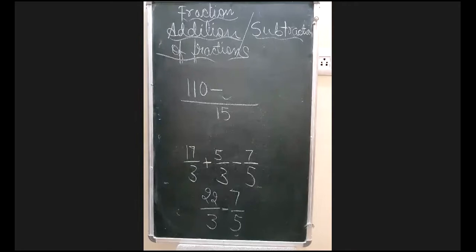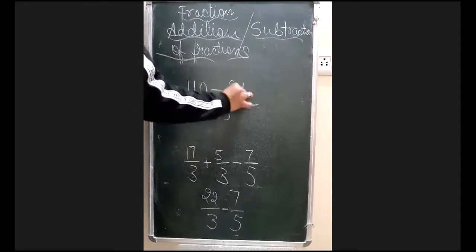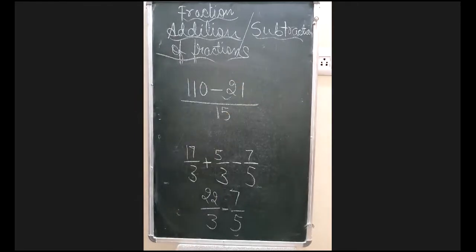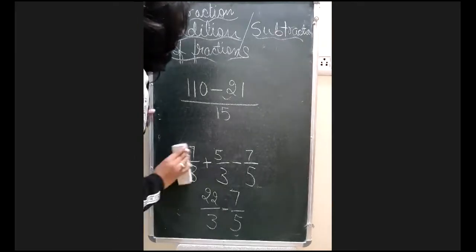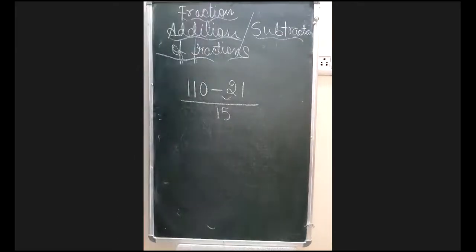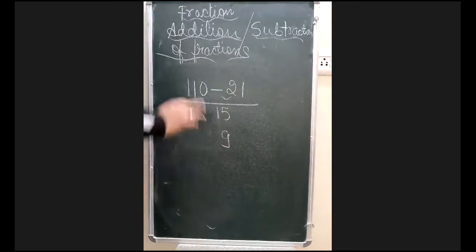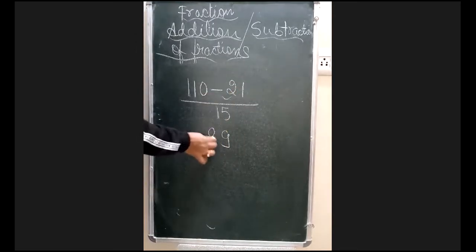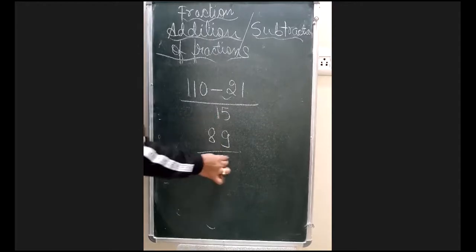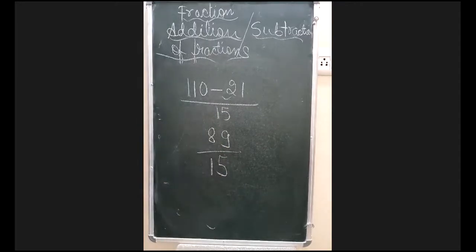So 3 you will get, and 3 7s are 21. Now let us subtract both of those numbers. 110 minus 21: from 10, 1 goes, leaving 9, and from 10, 2 goes, leaving 8. Now 89 upon 15 will be the correct answer here.